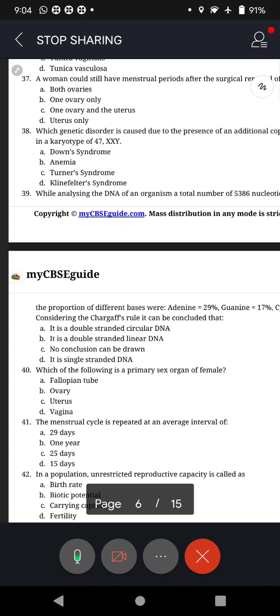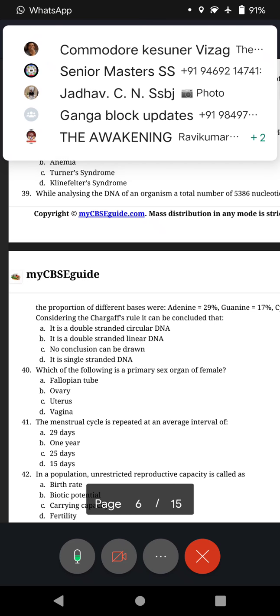The percentages are giving you a clue that it is not a double helix. They are not equal. According to Chargaff's rule, the number of purines and pyrimidines should always be equal.